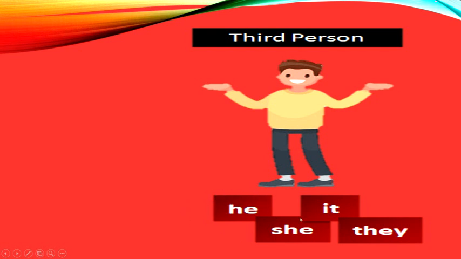If you are talking about a girl or the feminine gender, you will use the word she. If you're talking about any object, you will use the word it. And if you're talking about many people, plural number, then the word they will be used.